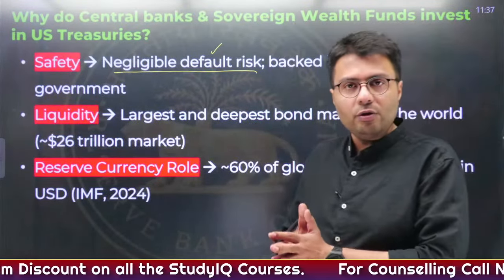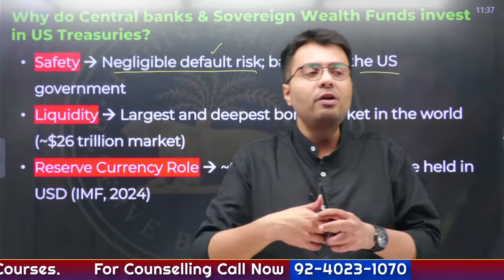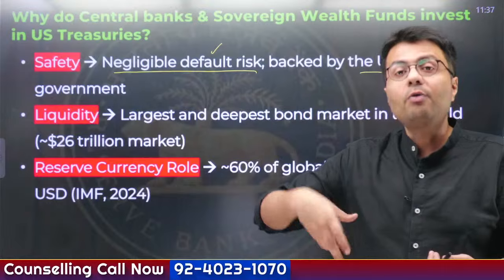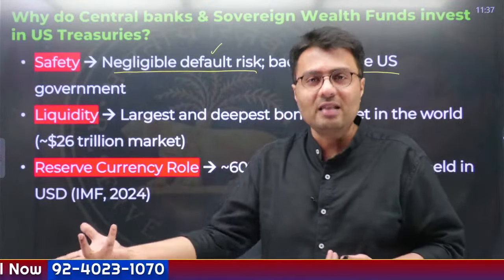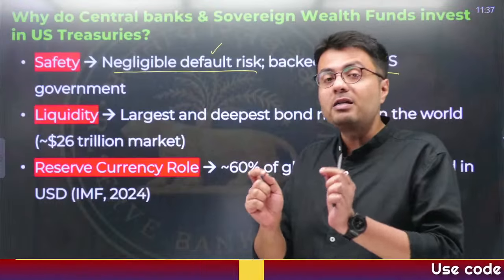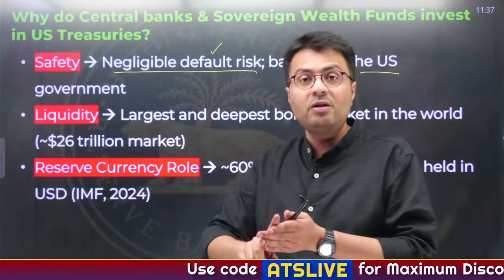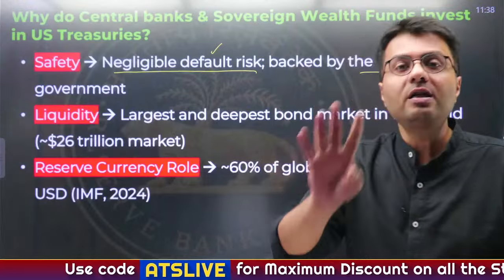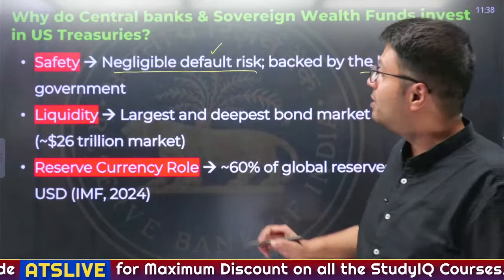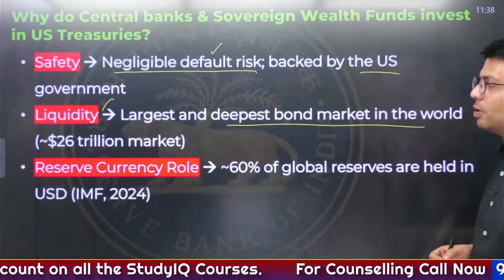Similar is the case with gold. Gold is a commodity that is acceptable worldwide. So even when you don't have money, you have liquid instruments like gold, which you can easily sell off in the market and get money. Similarly, government security, especially of the US government, is very much desirable across the world. Investors and central banks invest heavily in government securities, especially those of the US. So these are liquid instruments, and this is the largest and deepest bond market in the world.